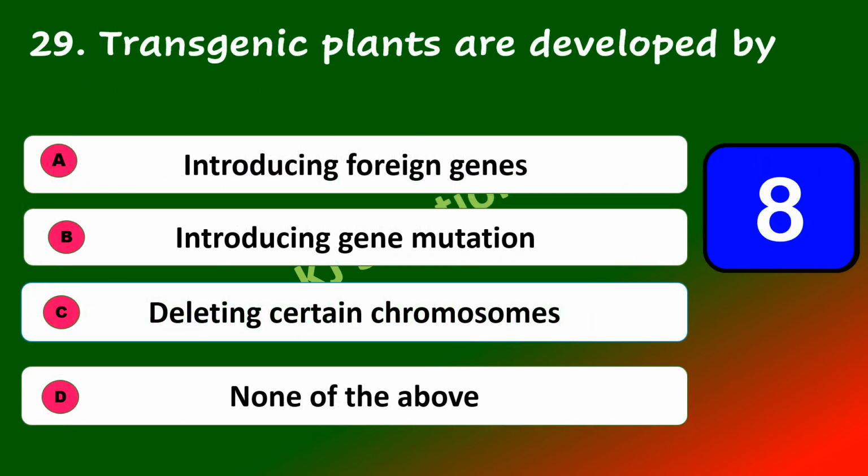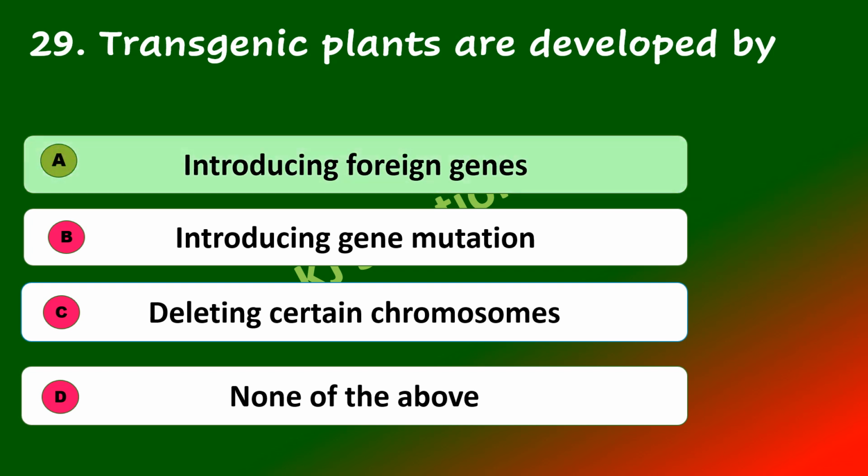Transgenic plants are developed by introducing foreign genes, introducing gene mutation, deleting certain chromosomes, none of the above. Transgenic plants are developed by introducing foreign genes. Transgene means foreign genes.